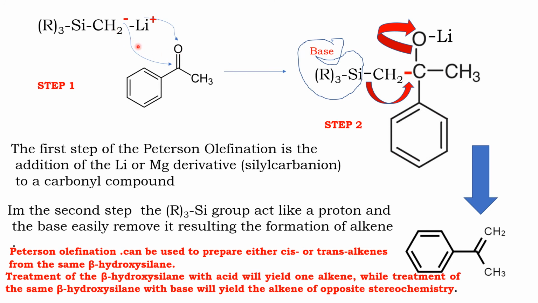This minus charge will attack the carbon atom, and the Li plus will attack the oxygen atom. So a typical addition reaction is happening there, so that an addition compound is obtained. Show the arrow mark here. See, this attack here, Li plus attacks O minus, so that basically a lithium derivative is obtained here.